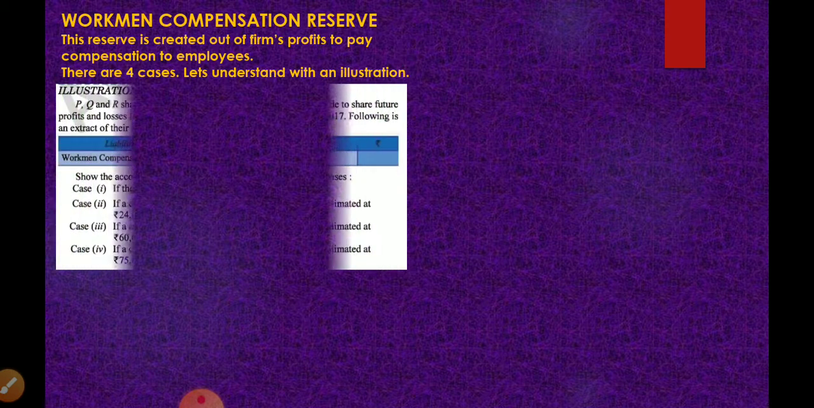Now there are 4 cases as to how Workmen Compensation Reserve has to be treated. Okay, let us see this with a question, illustration number 26. I am grateful to APC publishers and DK Goyal sir for having shared the soft copy of this chapter during COVID-19 time. Let us see the question.